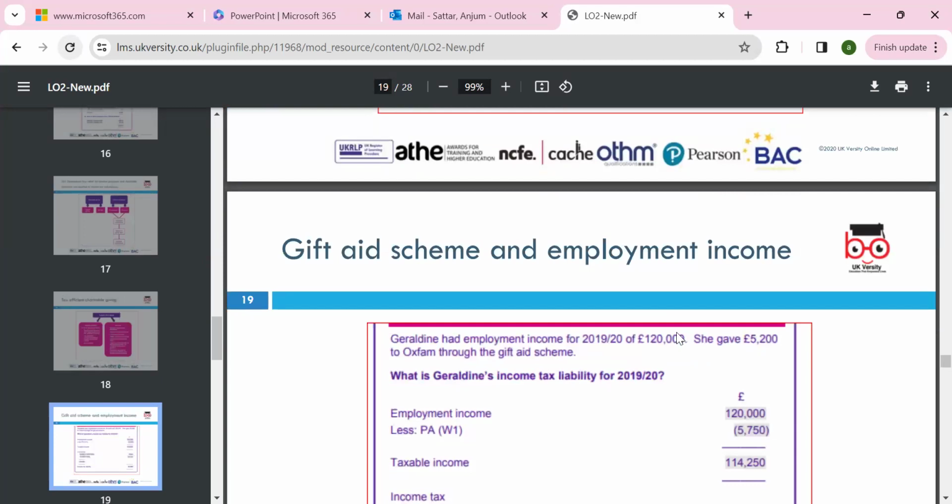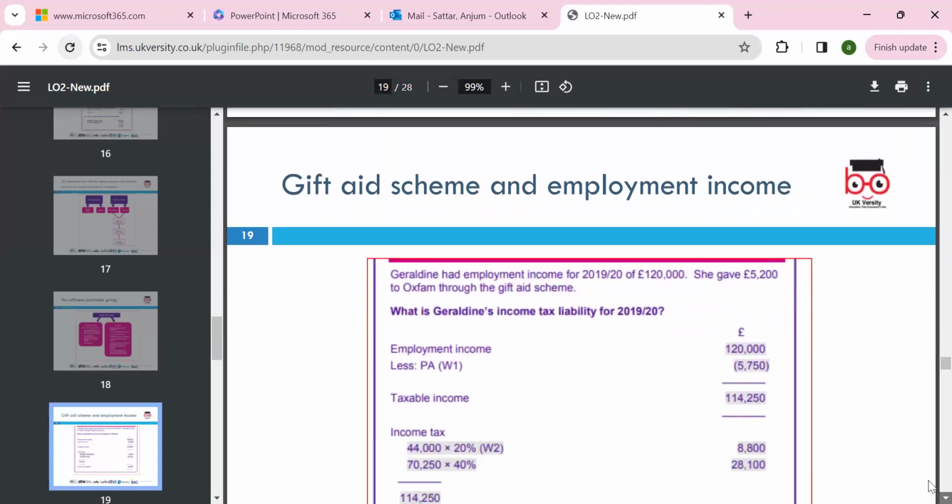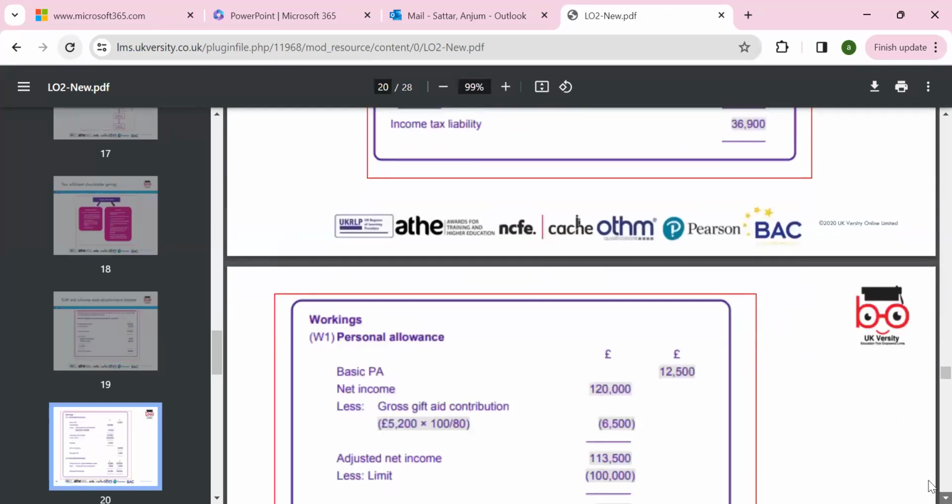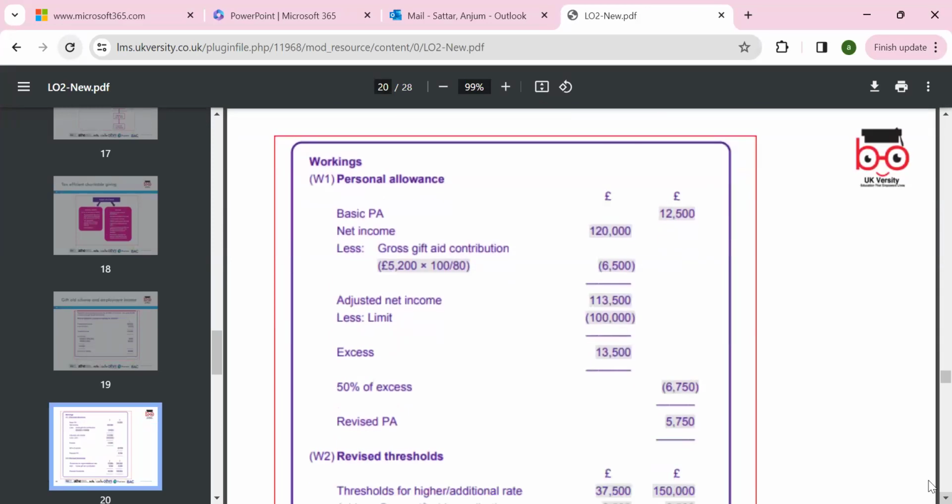If you're giving and you keep your receipts, there's the Gift Aid scheme. We can look at employment income, personal allowance, chargeable income. Personal allowance is less because if you have a benefit in kind like a company car, your personal allowance can be reduced. Okay, so income tax is calculated, and of course the basic limit and the higher limit, and then we can calculate the tax liability. You will see the working here as well, which is quite good to explore.